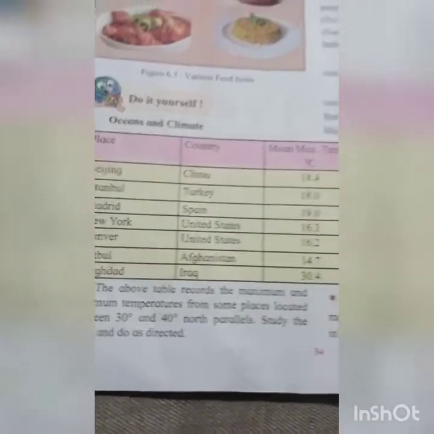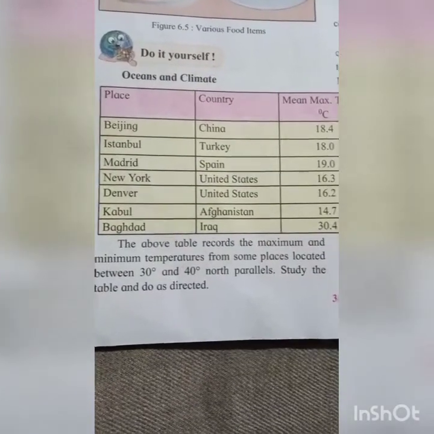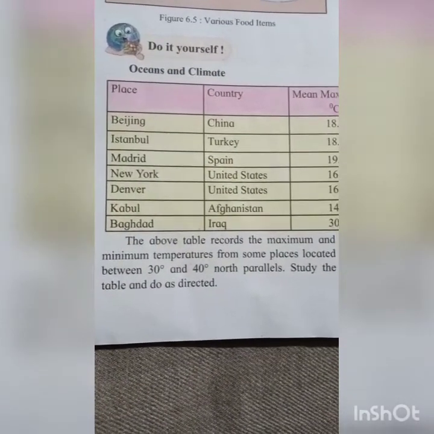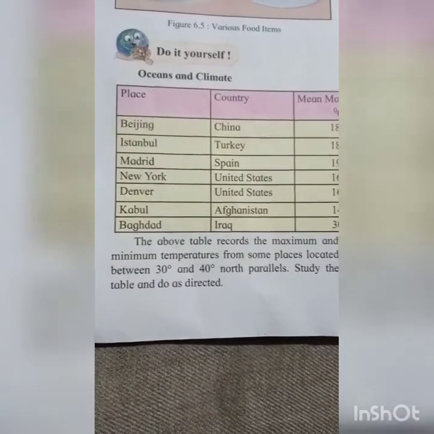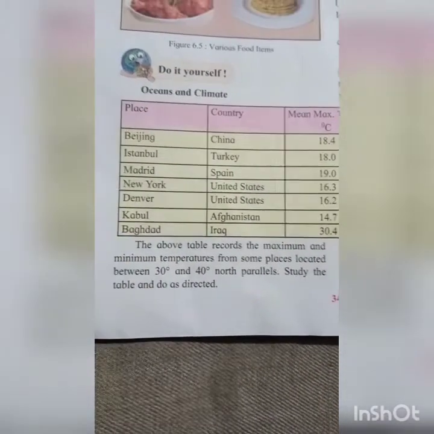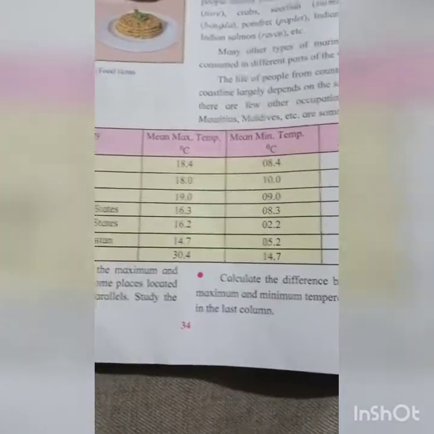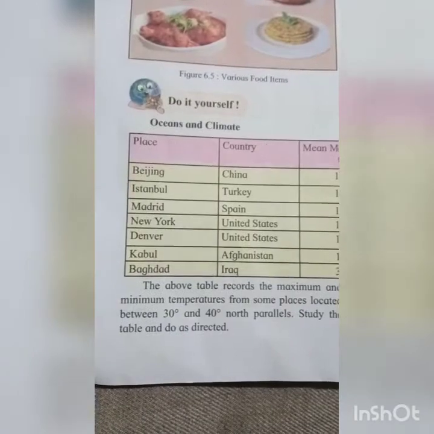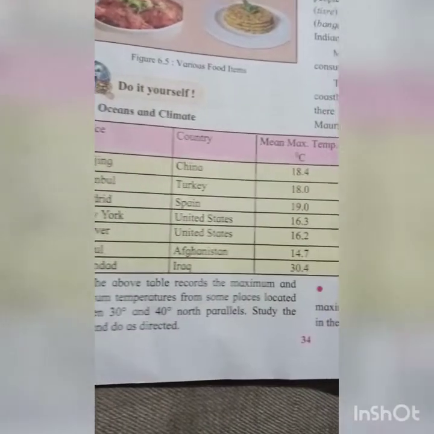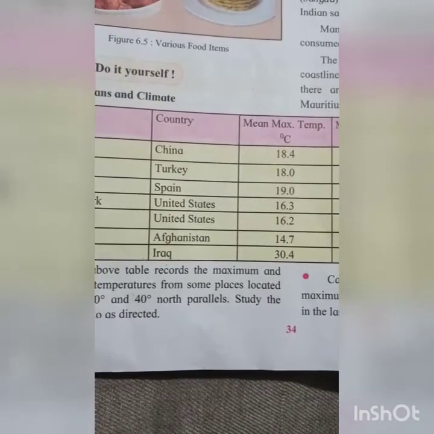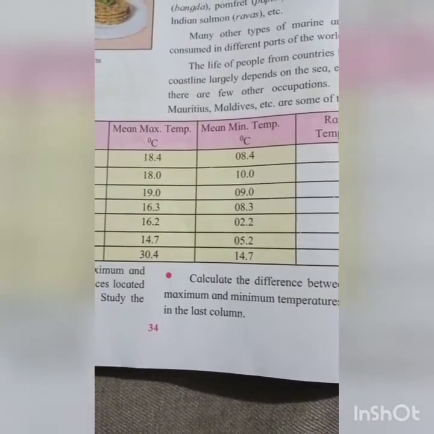Oceans and climate. So see students, this is a table. The above table records the maximum and minimum temperature from some places located between 30 degree and 40 degree north parallel. Study the table and do as directed. See this table: place name, Beijing, country China. Their mean maximum temperature is 18.4 and mean minimum temperature is 08.4.